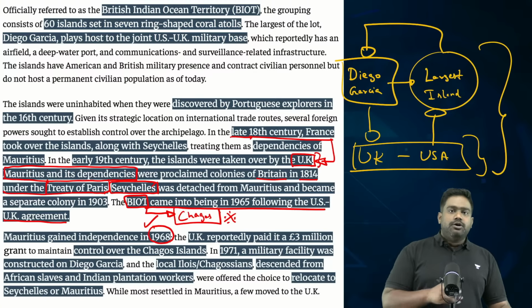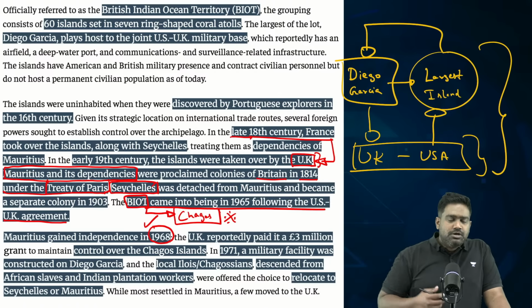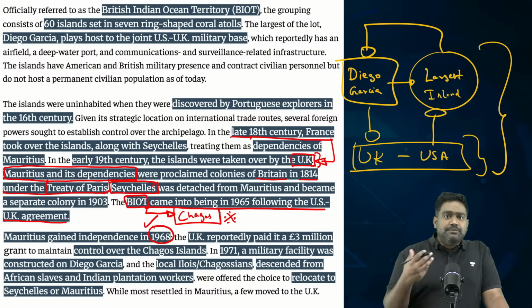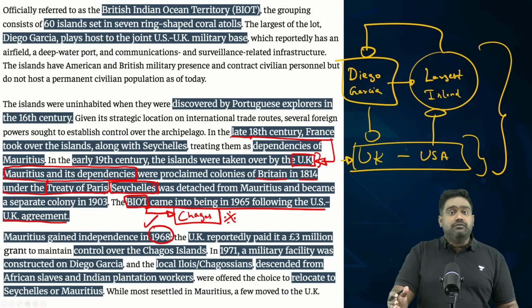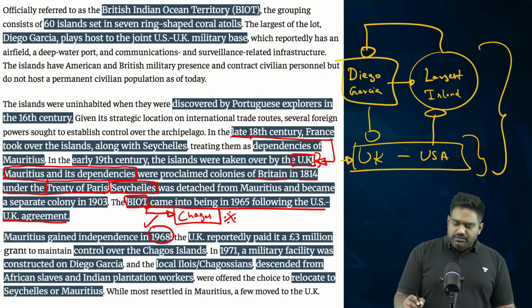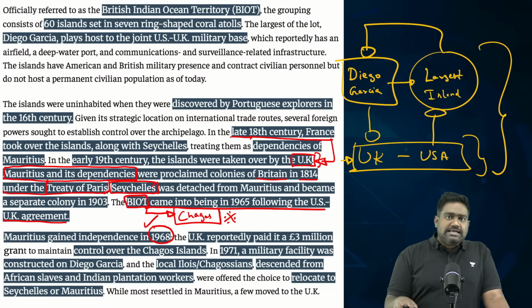There is a huge airbase and a runway facility which can accommodate even large transport planes, including fighter jets. There is a deep sea port that can accommodate large naval vessels, aircraft carriers, and submarines, even nuclear powered submarines. There's a huge ammunition depot. Then advanced surveillance and communication sites and assets are deployed.